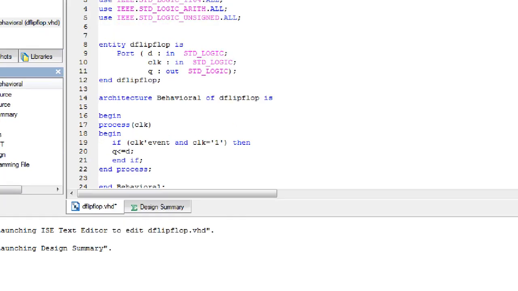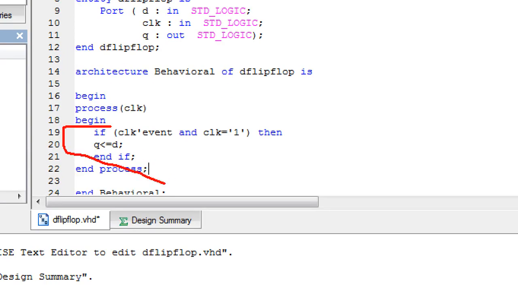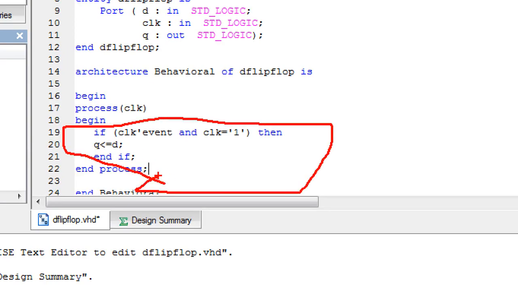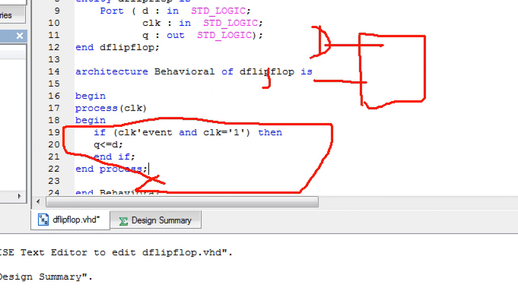Now look at the program. This is the statement that represents the working of the D flip-flop. In the D flip-flop we have two inputs: one input is D and another input is the clock, with equal on time and off time.